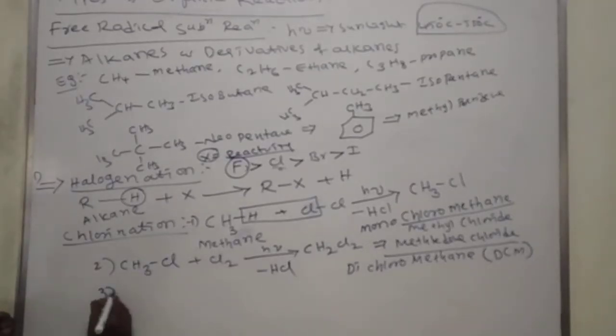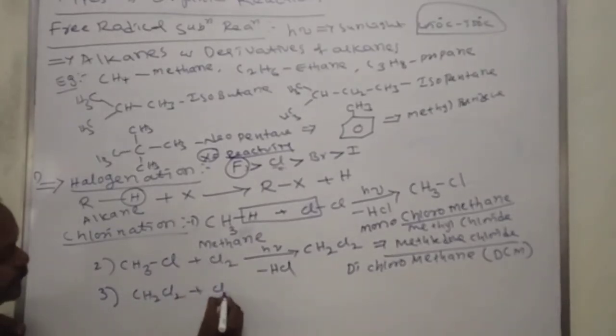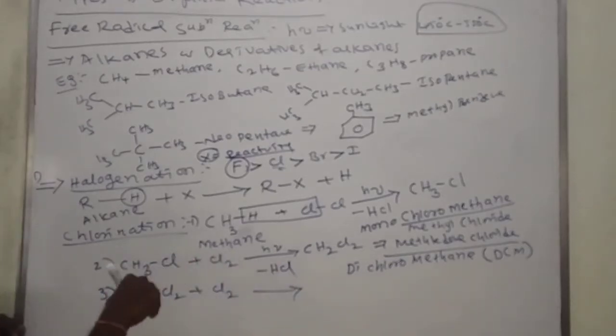Okay, next, the third one. You take CH2Cl2. Again it reacts with chlorine.